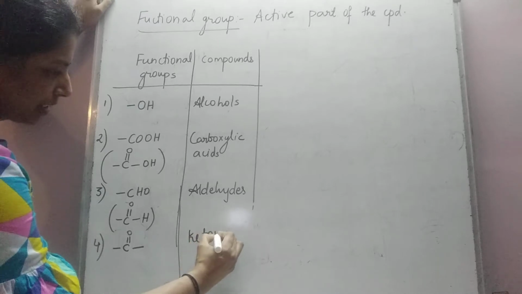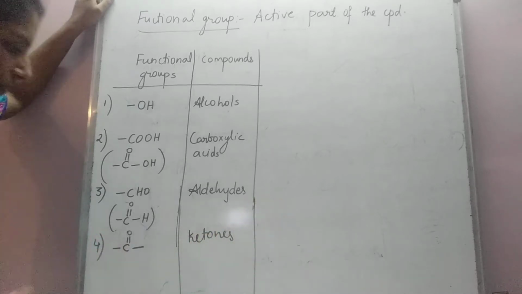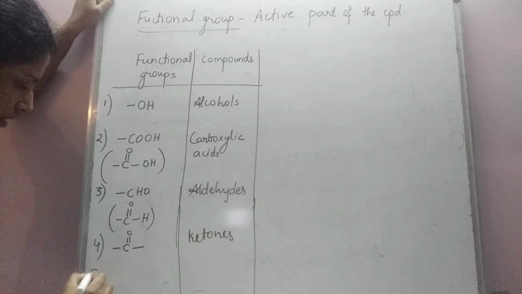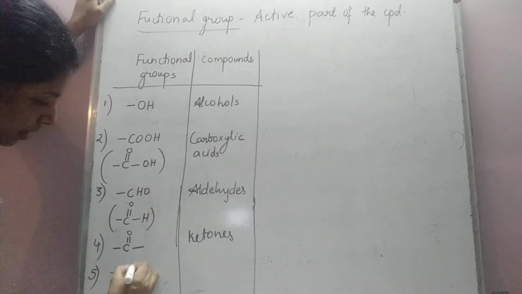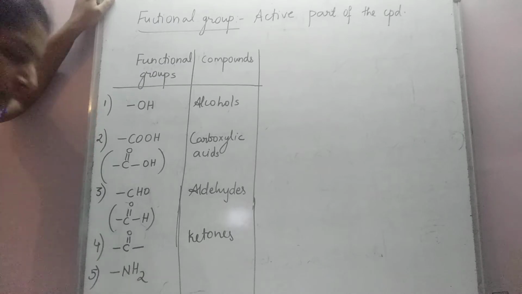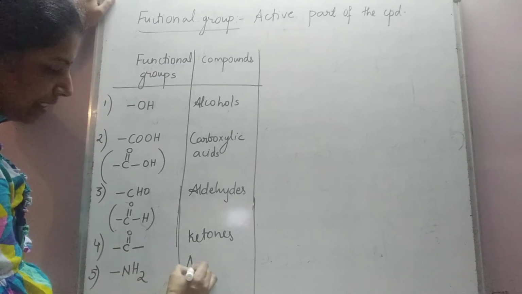These compounds are called ketones. Fifth one is the compounds containing the NH2 group. They are called amines.